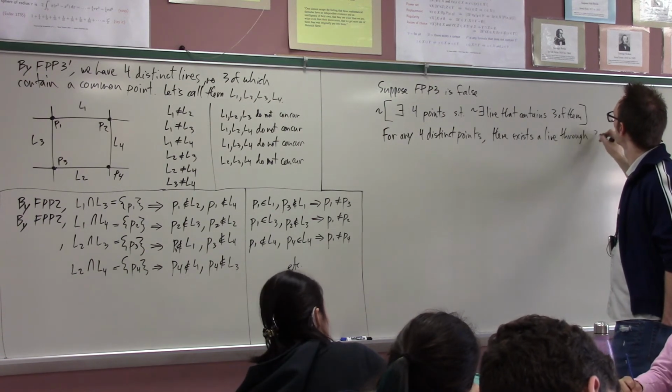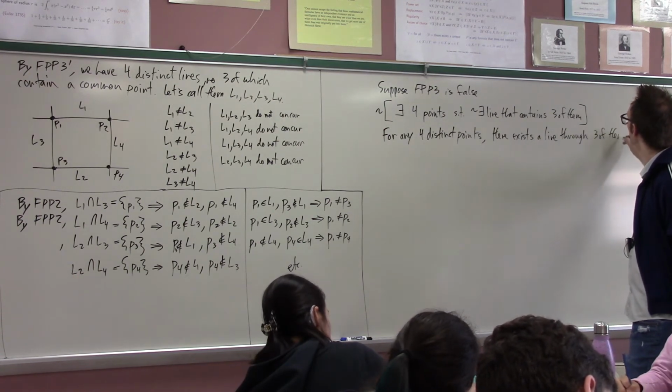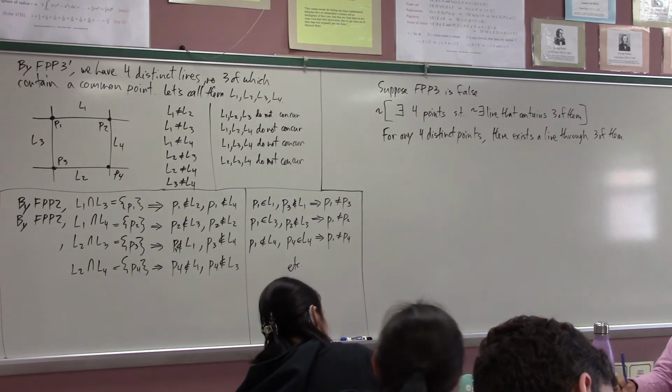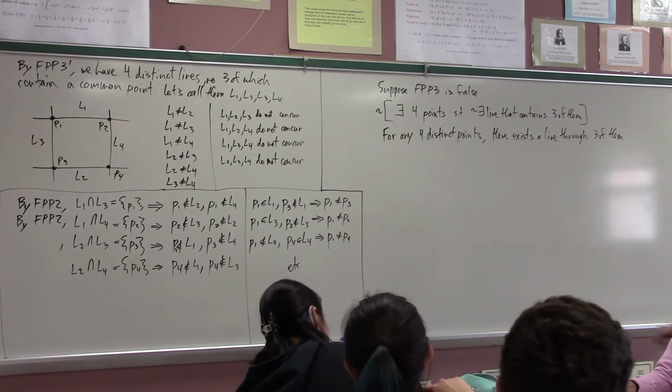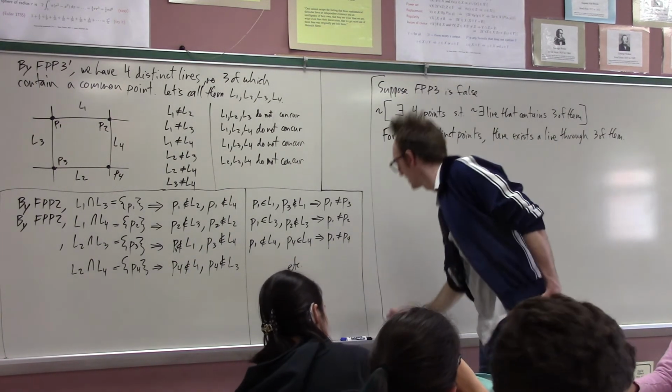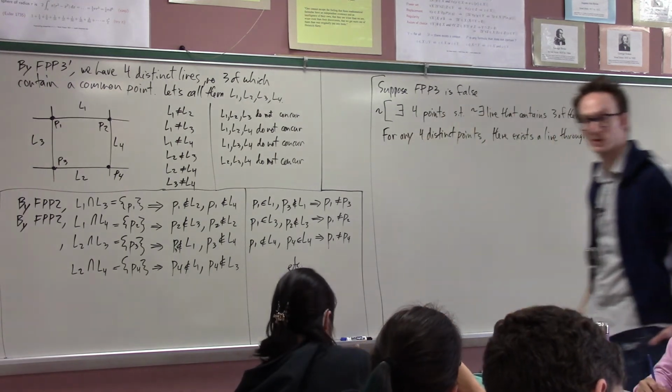This is the thing that we want to show leads to a contradiction.